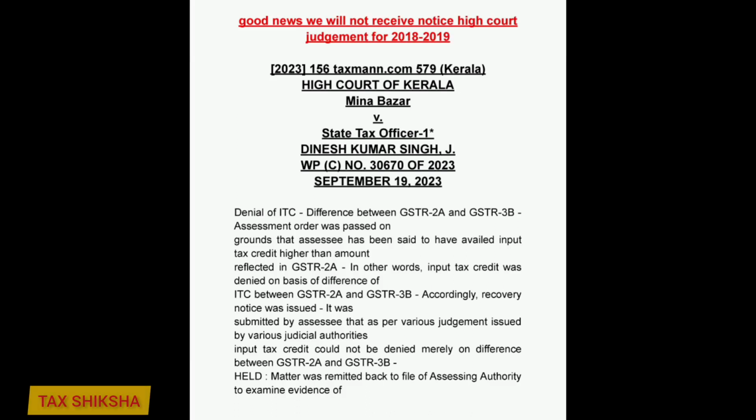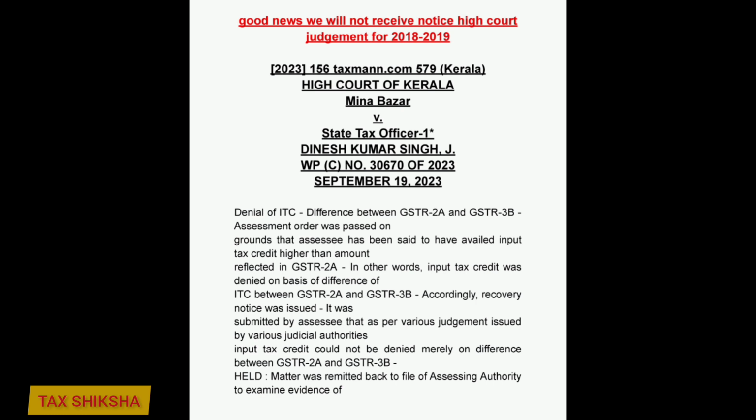Good news, we will not receive notice. High Court judgment for 2018-2019: denial of ITC, difference between GSTR2A and GSTR3B. Assessment order was passed on grounds that assessee has been said to have availed input tax credit higher than amount reflected in GSTR2A. In other words, input tax credit was denied on basis of difference of ITC between GSTR2A and GSTR3B. Accordingly, recovery notice was issued.